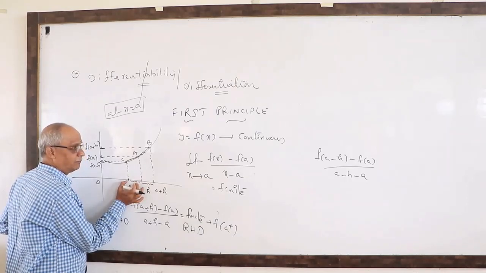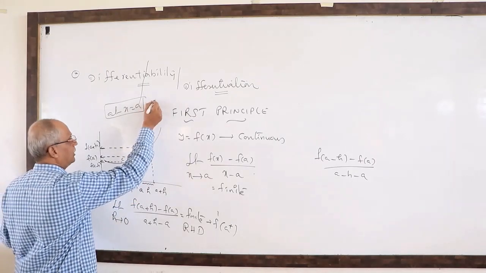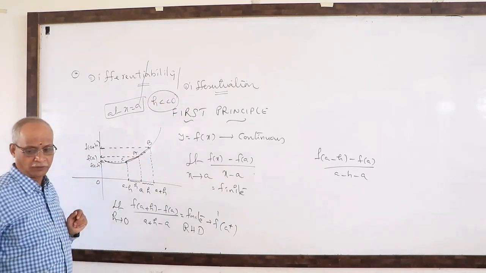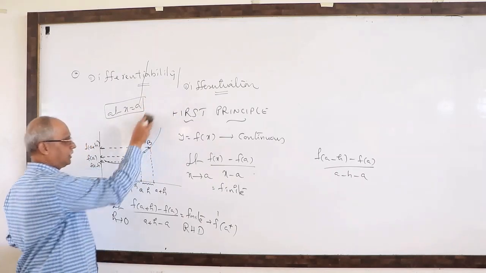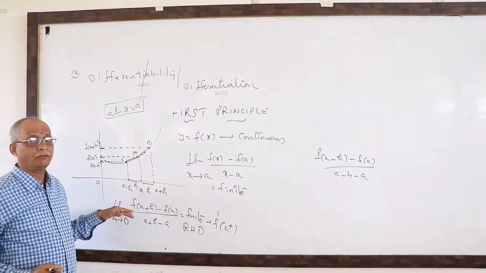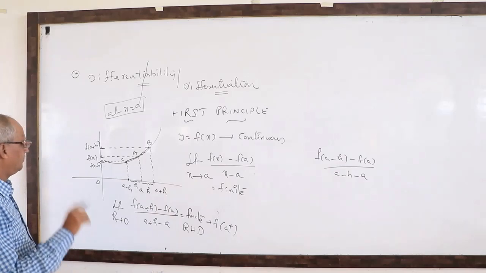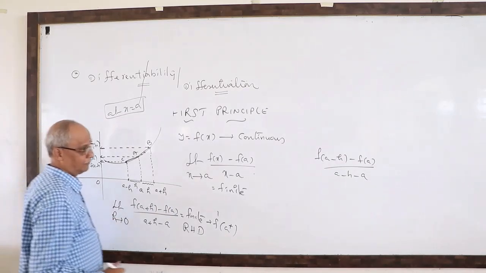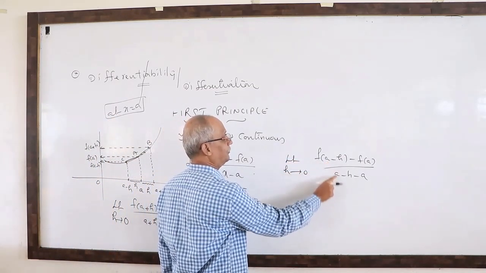When h is compared with 0, negligible is mathematically denoted by double less than 0. Nobody uses this symbol nowadays. Therefore, our symbol is limit h tends to 0 of this ratio.